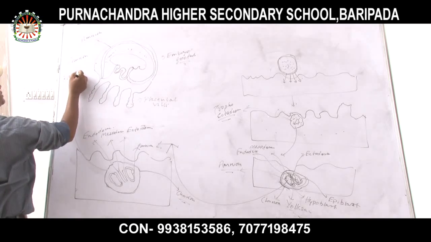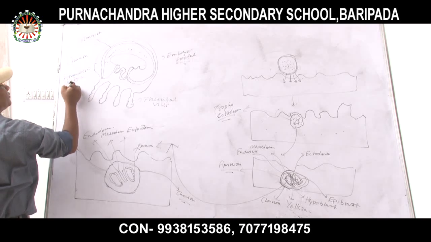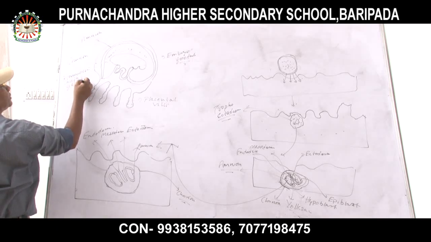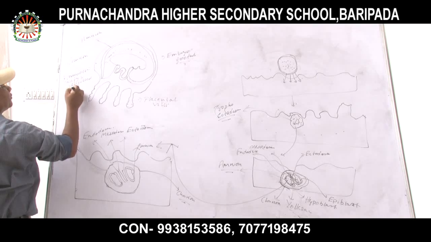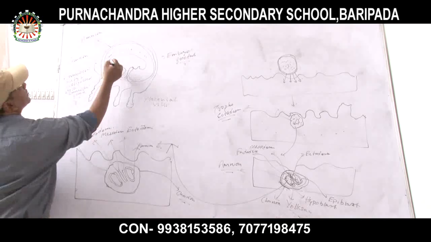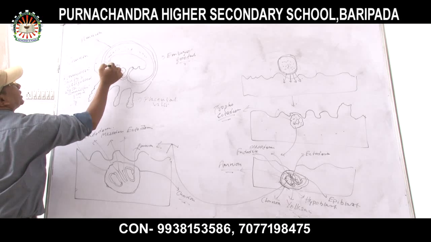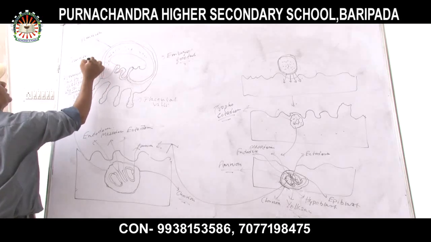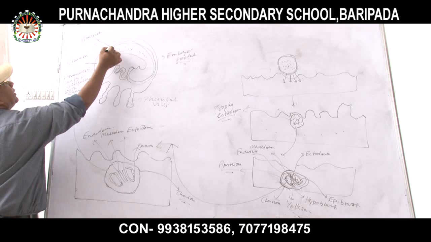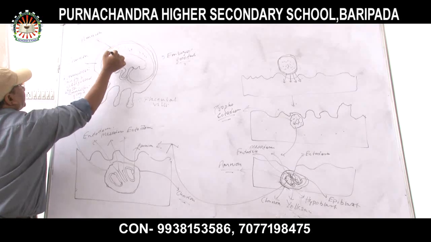The amniotic cavity is filled with amniotic fluid. The outer layer is called chorion, and this is amnion. Inside the amnion, the amniotic cavity is present. Inside the amniotic cavity, amniotic fluid is present.